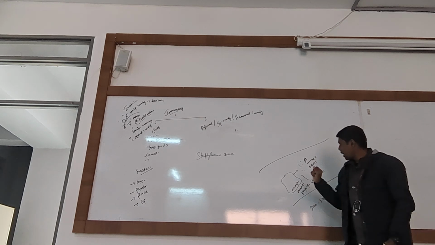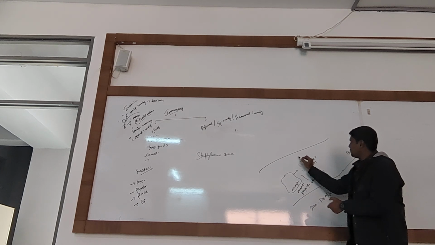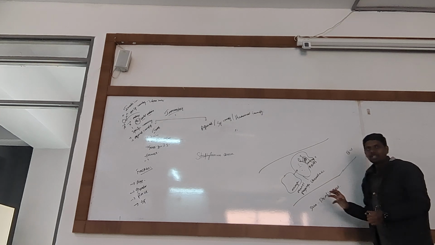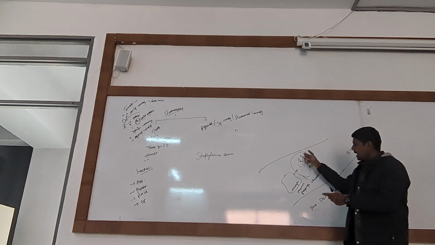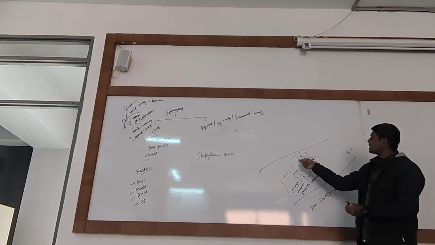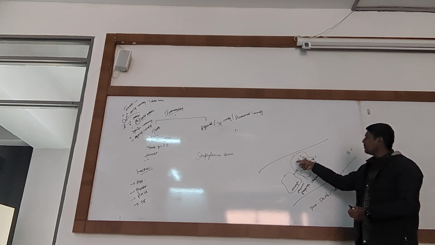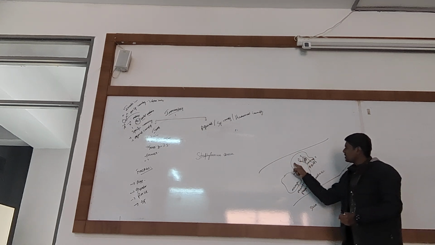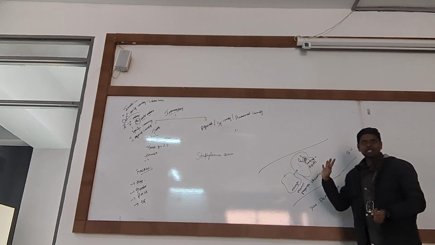After chemotaxis, what will our macrophage do? The macrophage will engulf the pathogen. This is very interesting. This is called phagocytosis. Actually, there are four steps: chemotaxis, attachment, engulfing, and digesting. So in a nutshell, the pathogen was digested by the macrophage.